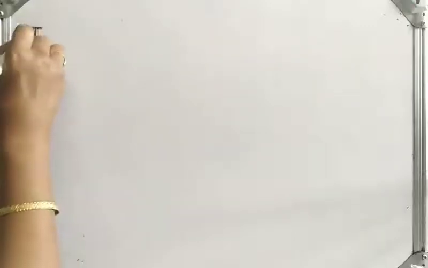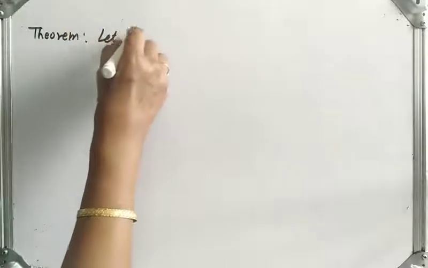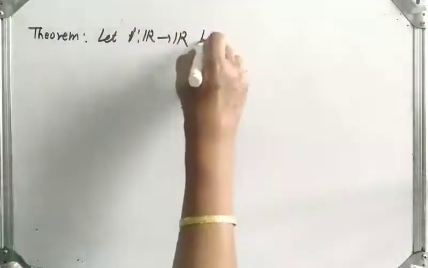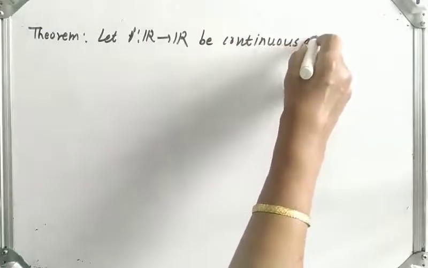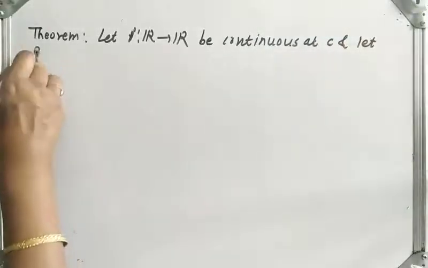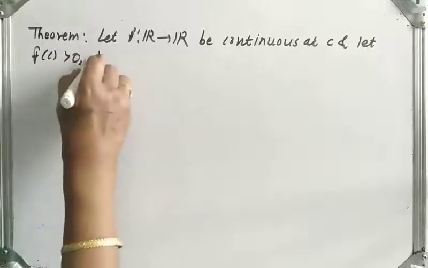Next theorem. Let f be a function from R to R, continuous at c, and let f(c) be greater than 0.